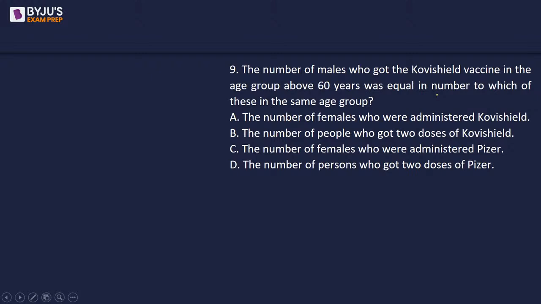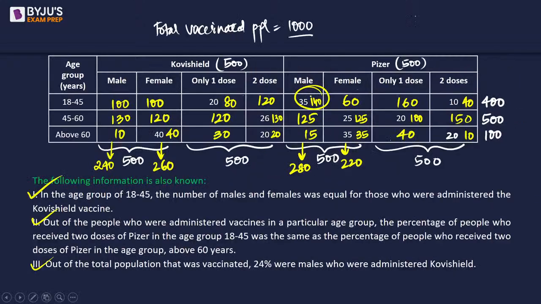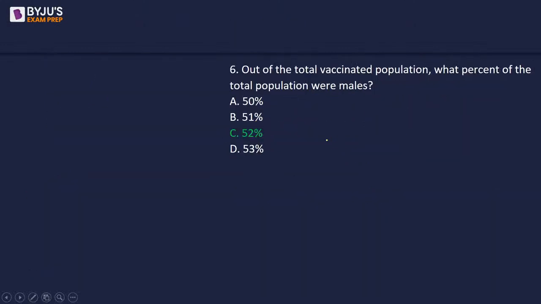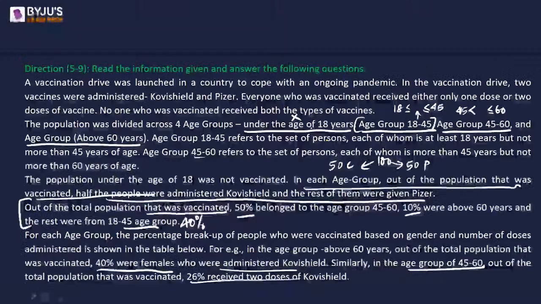One more. The number of males who got the Covishield vaccine in the age group above 60 years. Number of male in the age group above 60 years. 15. Okay, we need Covishield. So Covishield was 10, I believe.